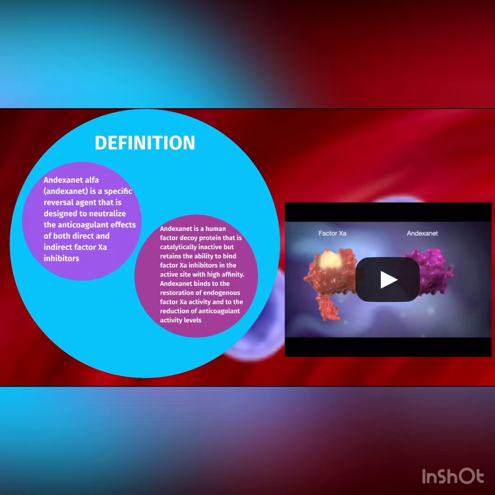Andexanet is a human factor Xa decoy protein that is catalytically inactive but retains the ability to bind factor Xa inhibitors in the active site with high affinity. Andexanet binding leads to the restoration of endogenous factor Xa activity and to the reduction of anticoagulant activity levels.